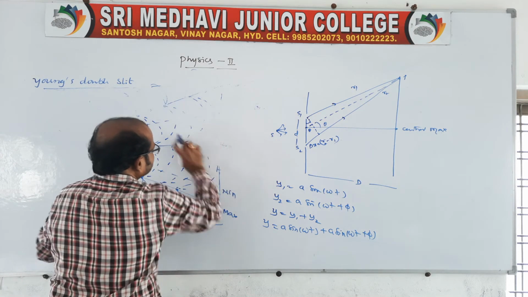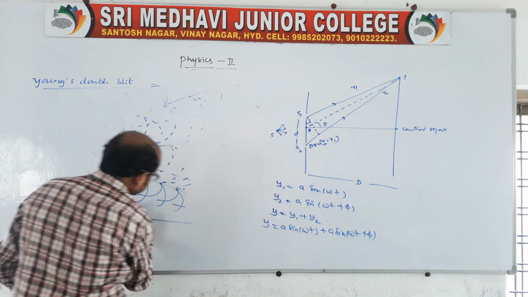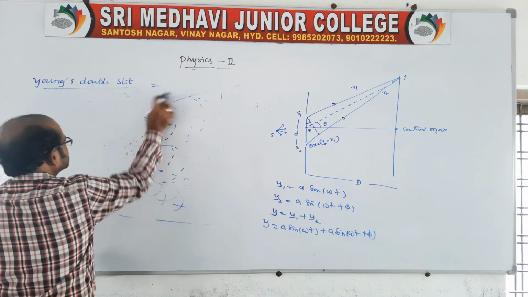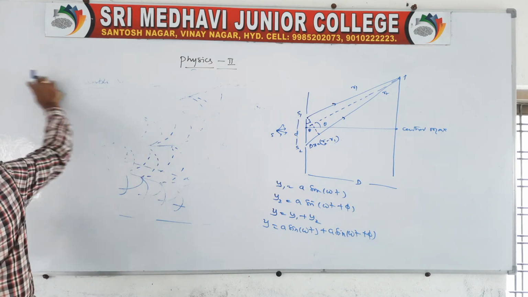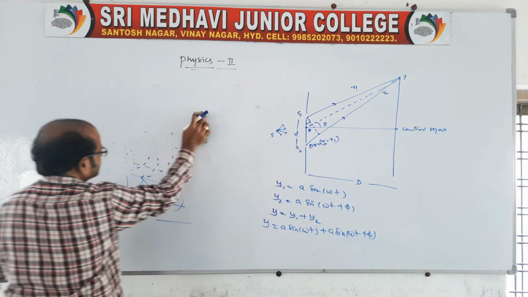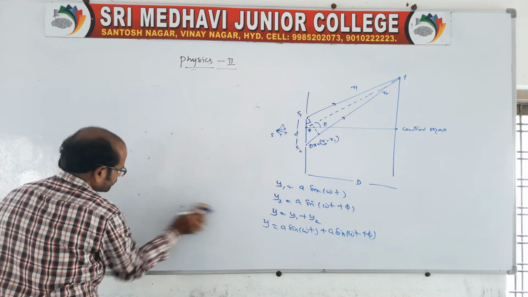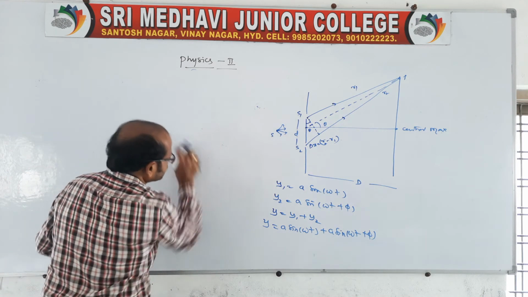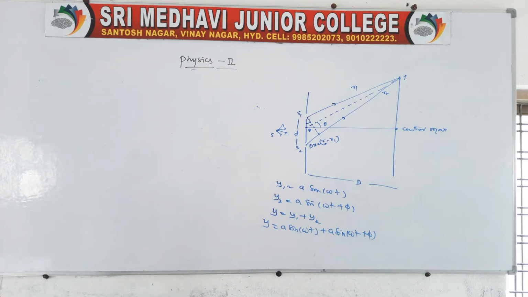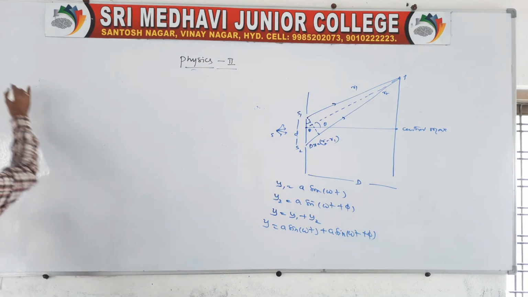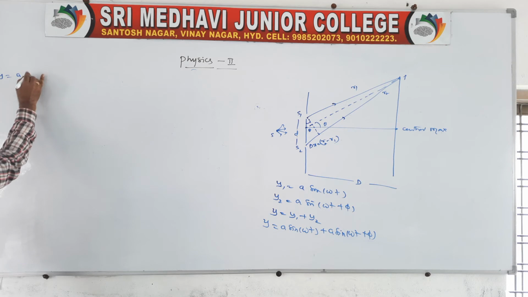Now we have to take the derivation part of Young's double slit experiment. By using Young's double slit experiment, we are finding the resultant wave intensity: when we get the maximum and when we get the minimum. That we have to derive. So here, let us take two expressions, y is equal to a sin omega t,